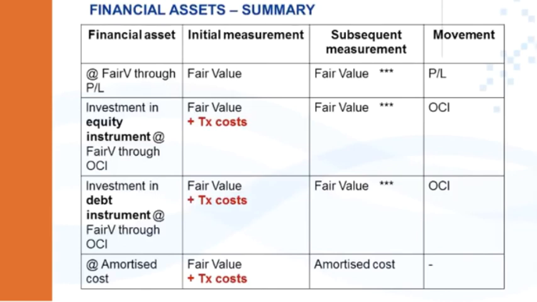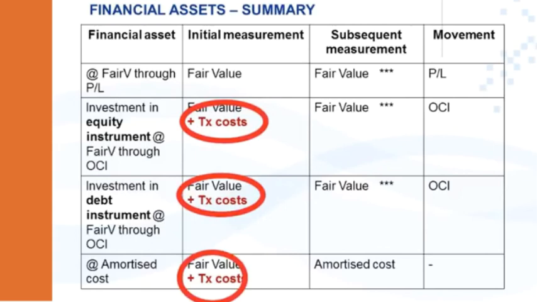Initial measurement is always at fair value, but please note at this point already, only for the last 3 categories, fair value through OCI for debt and equity instruments and amortized cost, the transaction costs are capitalized. At fair value through profit or loss, the transaction costs are not capitalized. It's immediately recognized in profit or loss. Your subsequent measurement then depends on the category, and your movement depends on the category.